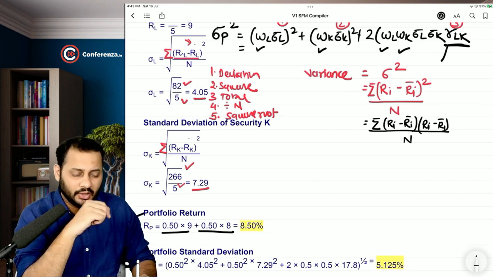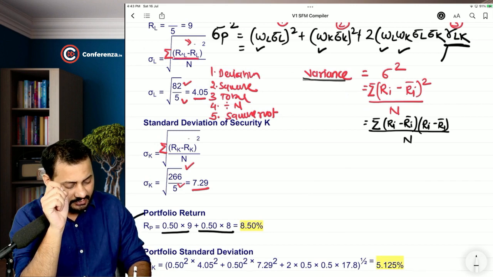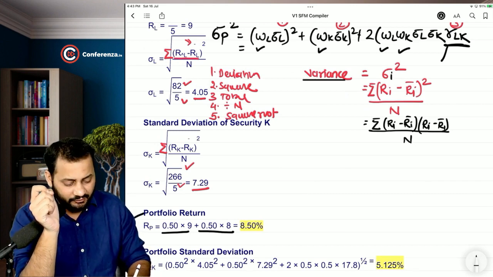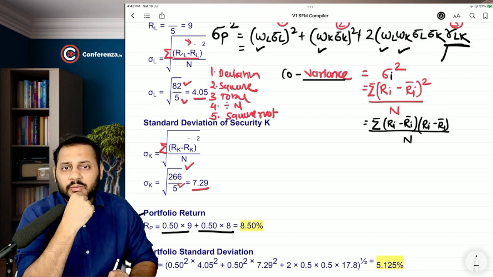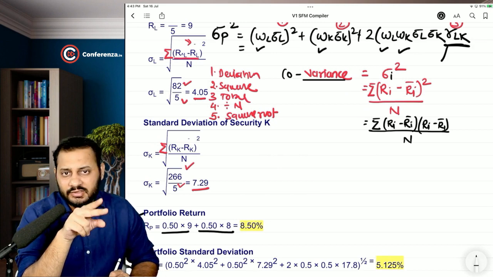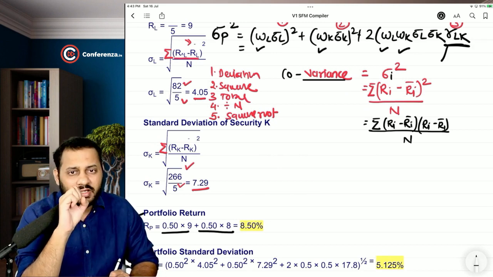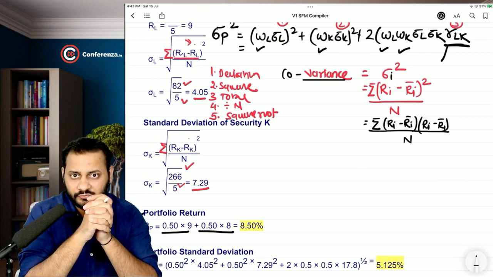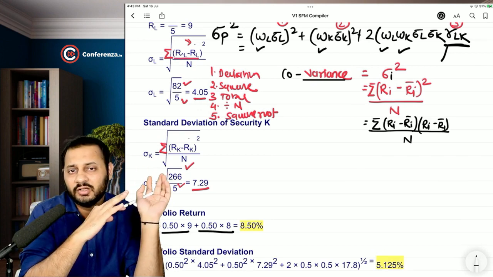Cool, sir. Now I can clearly say that this variance is of a single security, which is I. But if we want to calculate covariance, then we will have to multiply the variance, or the risk, of two securities together. So covariance itself means the risk of two securities together. That doesn't mean you will multiply standard deviation square I with standard deviation square L, or whatever.